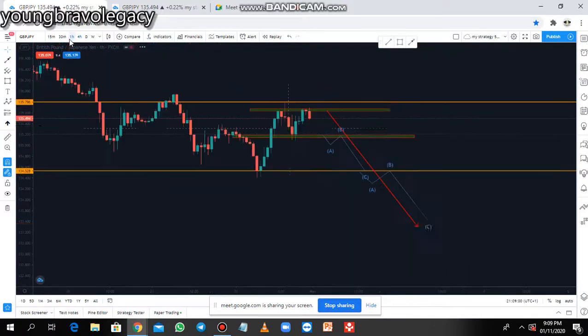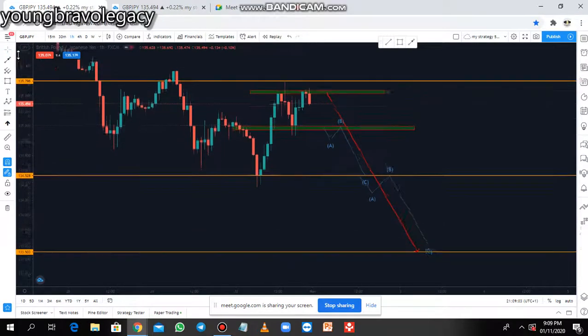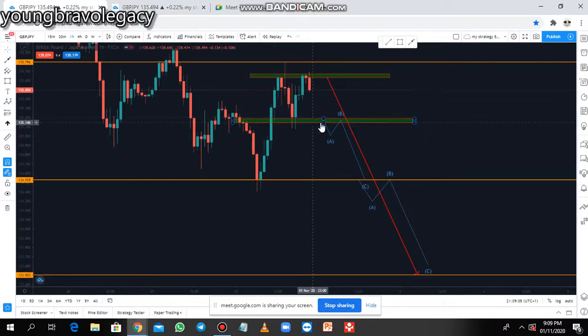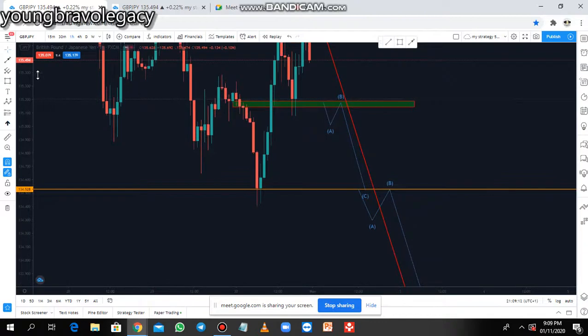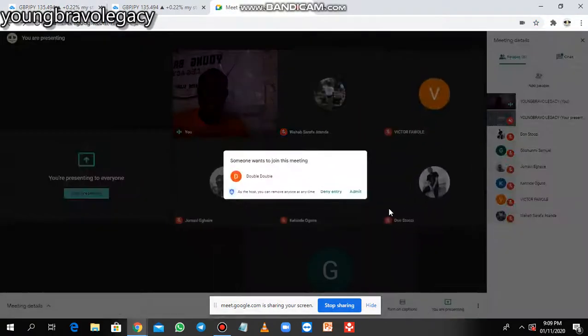Now looking at this 1 hour, the first area where a good sell will be good is if price can just come down, break this area. A break and retest from this area will be a very clean sell trade. I won't lie to you, guys, it will be a very clean sell trade.